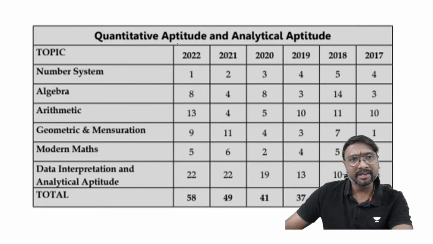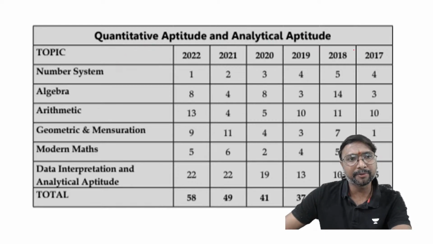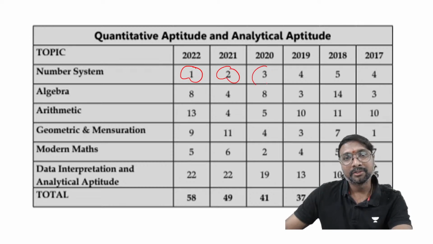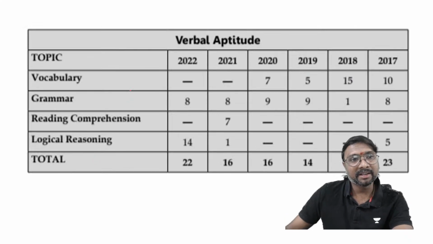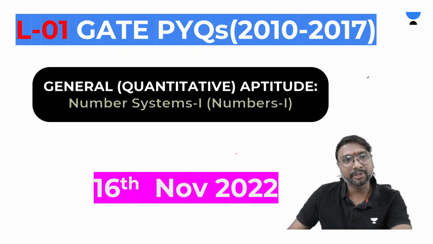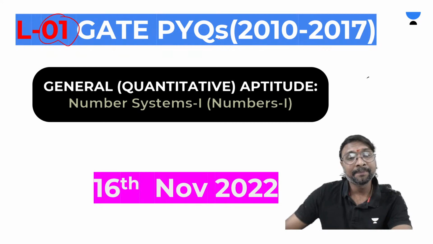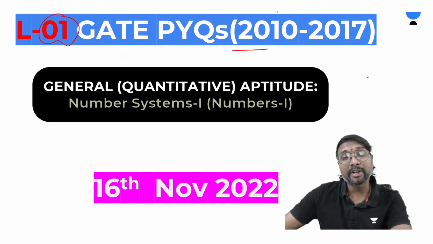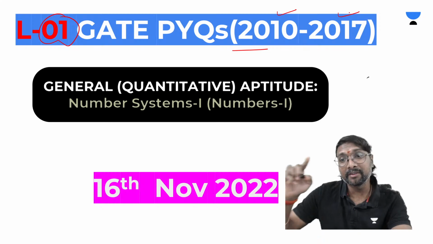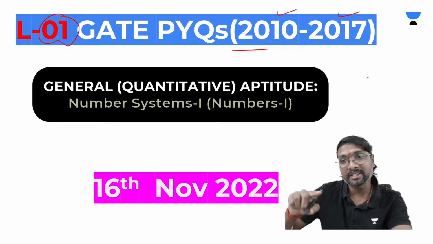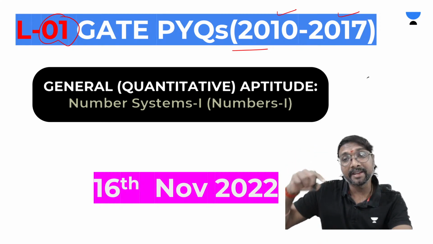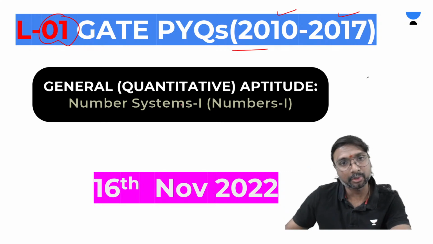Now coming to quantitative aptitude and analytical aptitude, if you observe, this is the weightage. Number system: 2022, 1 mark; 2021, 2, 3, 4, 5 marks. 4 marks, like that, different years, different marks they have given. And verbal ability, these are the weightage. Now coming to lecture 1, GATE PYQs 2010 to 2017 will be done in today's class. Day after tomorrow's class, 2018 to 2022 will be done. So don't miss this.